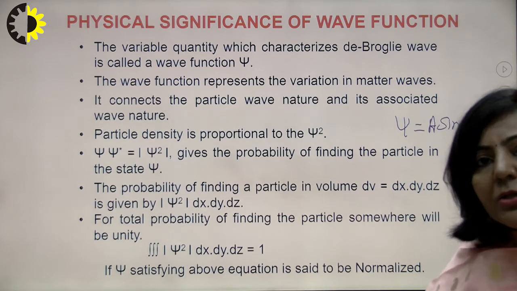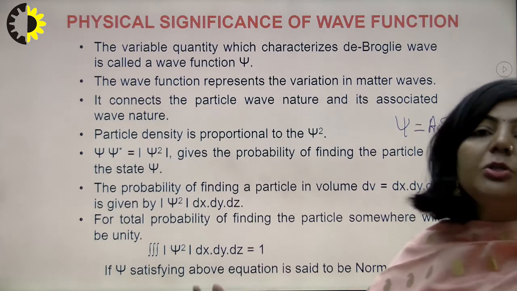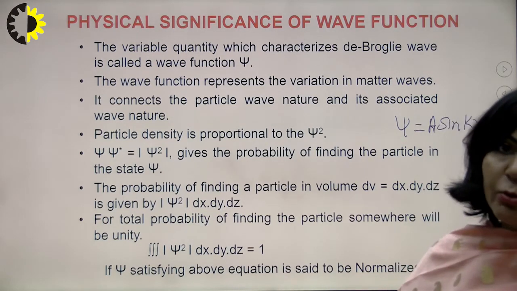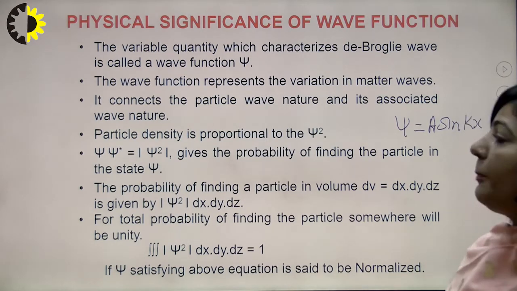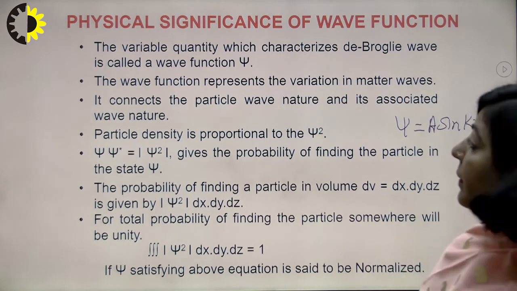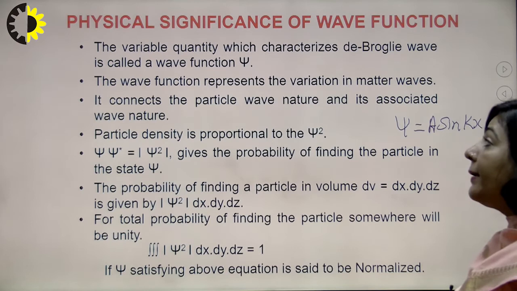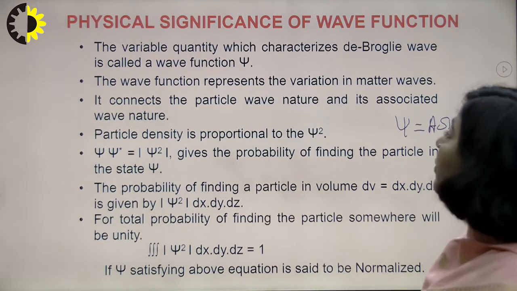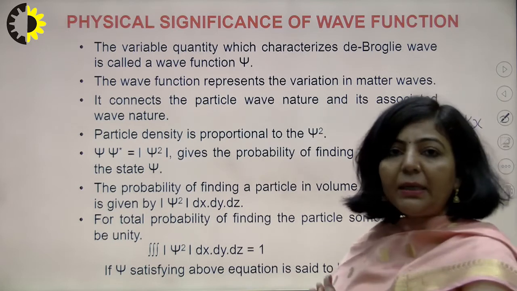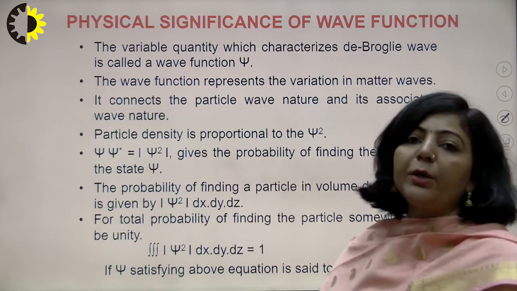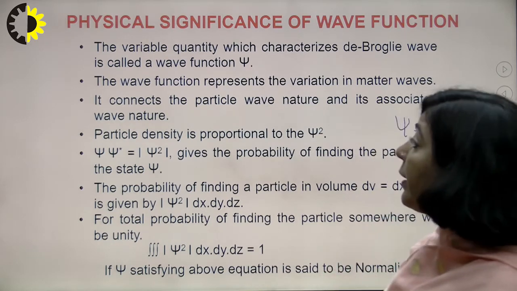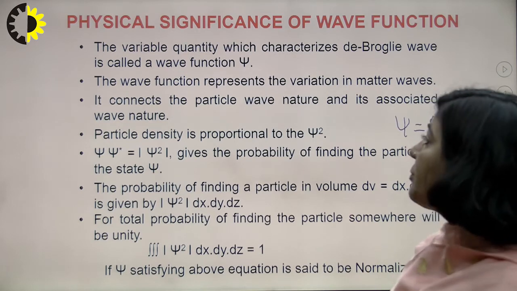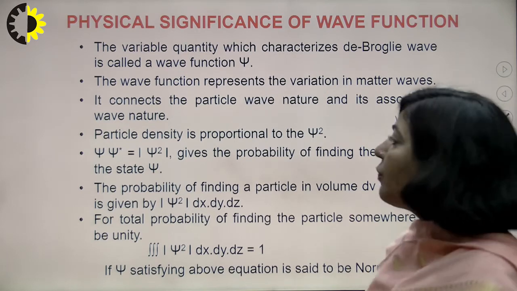It means when the particle is moving, what type of wave nature is associated with that moving microscopic particle will be explained with the help of the wave function. Now the third point is it connects the particle nature and its associated wave nature. Basically this wave function is a correlation between particle and wave nature. Next point is particle density is proportional to psi square. So what is the meaning of it?